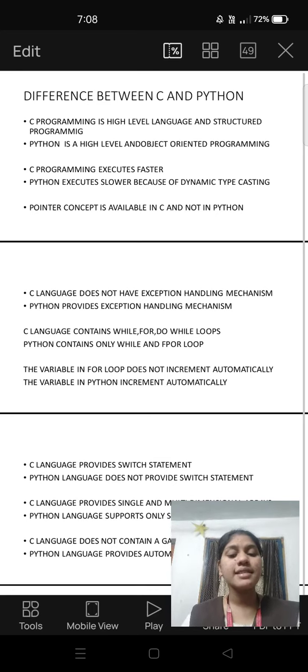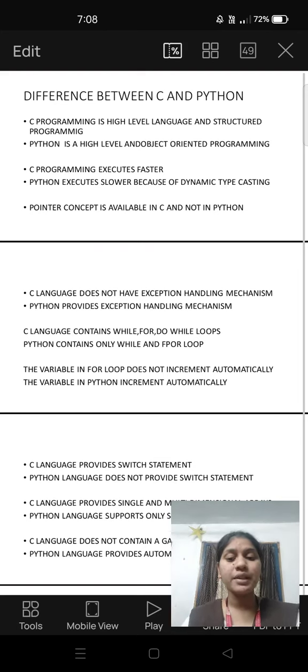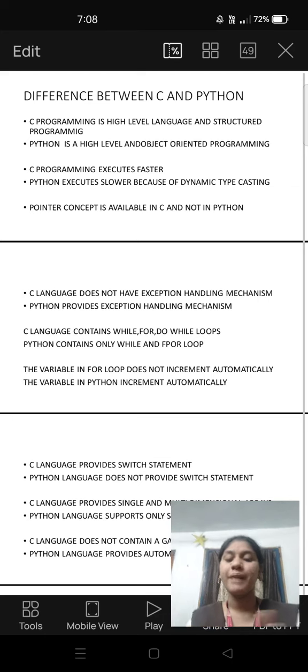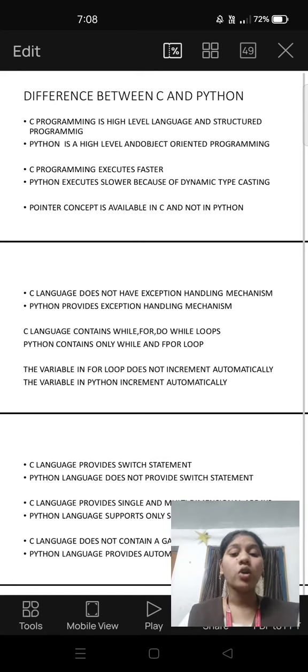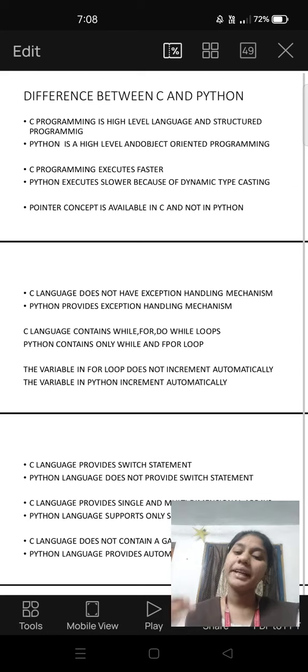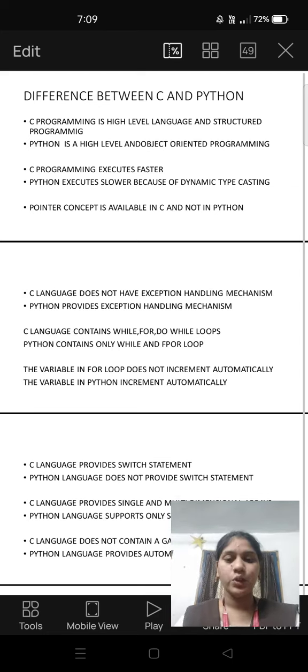So in C language we have to tell the program to increment the value. We have to give plus 1 or minus 1. Then it will increment, or else it won't increment. But in Python, we do not tell the program to increment the value. It automatically increments the value.